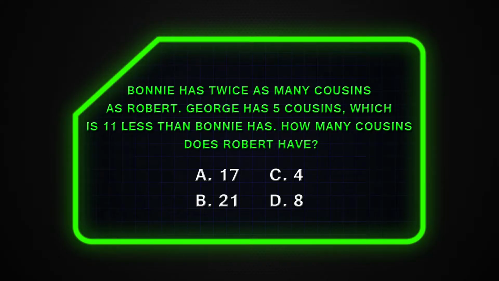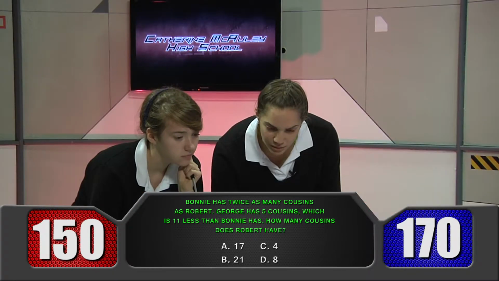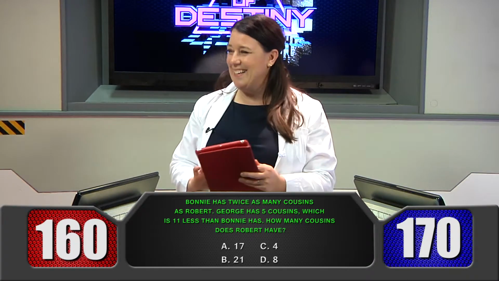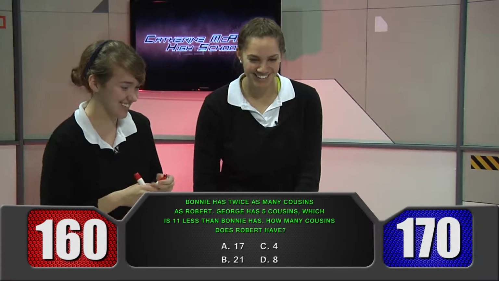Bonnie has twice as many cousins as Robert. George has 5 cousins, which is 11 less than Bonnie has. How many cousins does Robert have? Red team, D, 8. Correct. All right. X equals Robert.